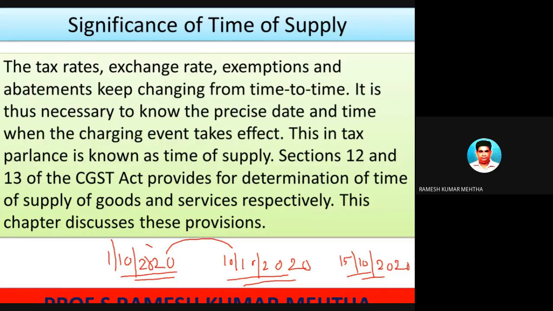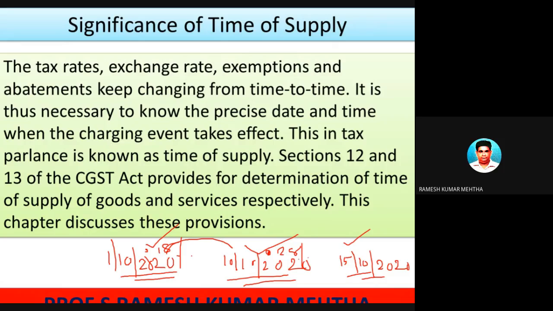Which particular date do we have to take? It may so happen that the rate of GST, as it is dynamic and keeps on changing, may be different at different points of time. If you consider this date, it is, for example, 18%. If this is considered the time of supply, then it may be 28%.